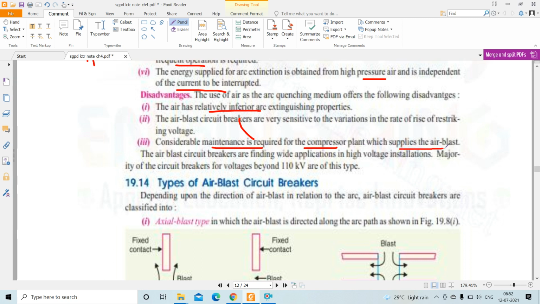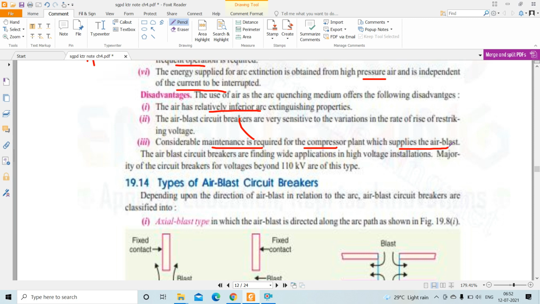Okay, so that high pressure air blast is supplied from one type of compressor plant, so we need to do maintenance of that compressor plant regularly. So these are all the advantages and disadvantages of air blast circuit breaker, and its major application is high voltage installation, for voltage beyond 110 kilovolt.